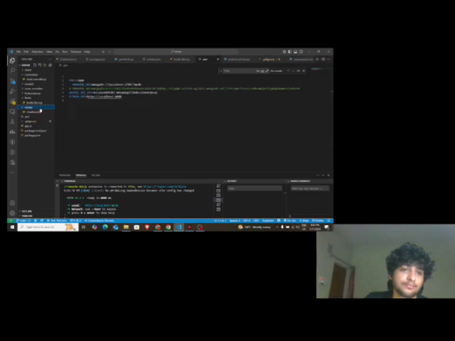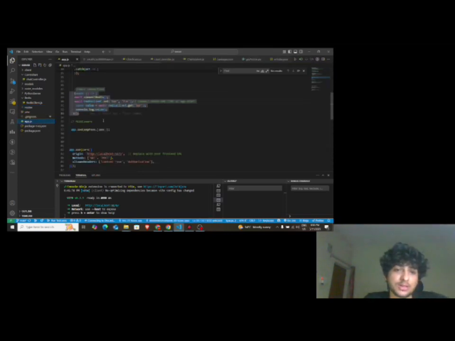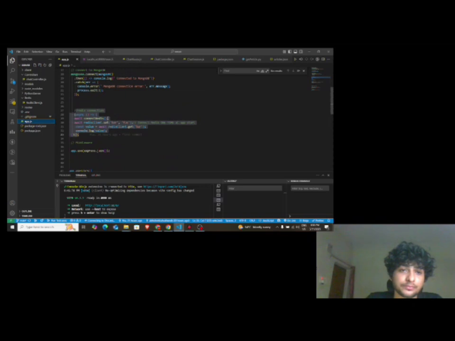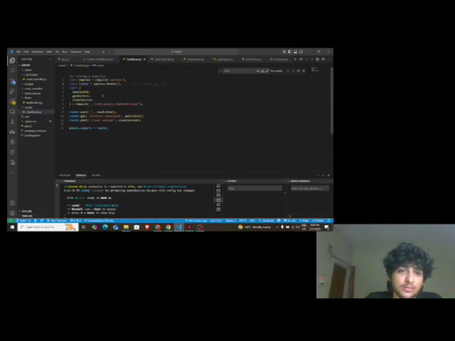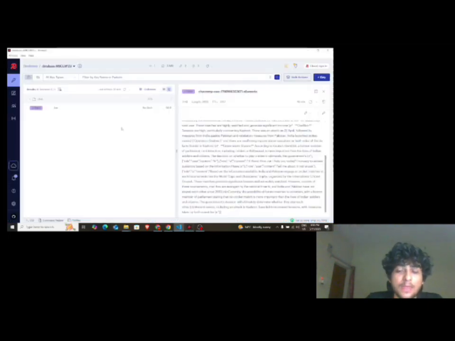Yeah, app.js, and then these are the routes. I've created three routes: one for chat, one to get the history from Redis, and one to clear the session in Redis. I'm using Redis here just to have a session.